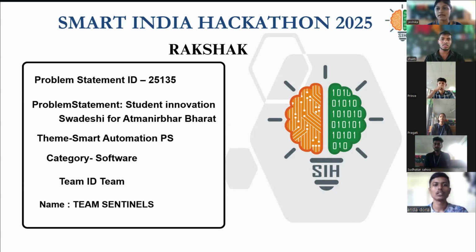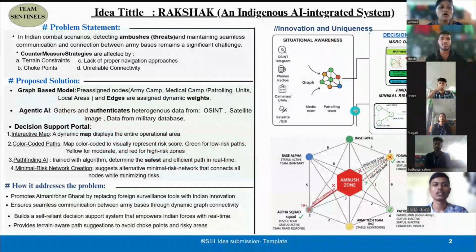In modern combat, soldiers not only fight with weapons, but they fight with information. So, moving on to our problem statement. In modern combat scenarios, detecting ambushes and maintaining seamless communication is a serious issue. Counter strategies often fail because of terrain constraints, lack of proper navigation, choke points, and unreliable connectivity. So, here, automation is a game changer.